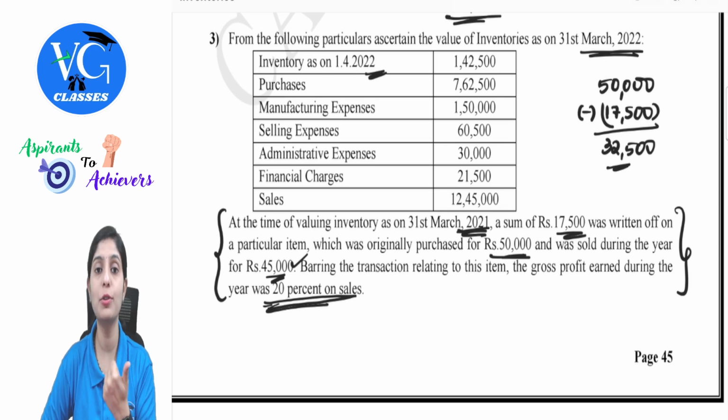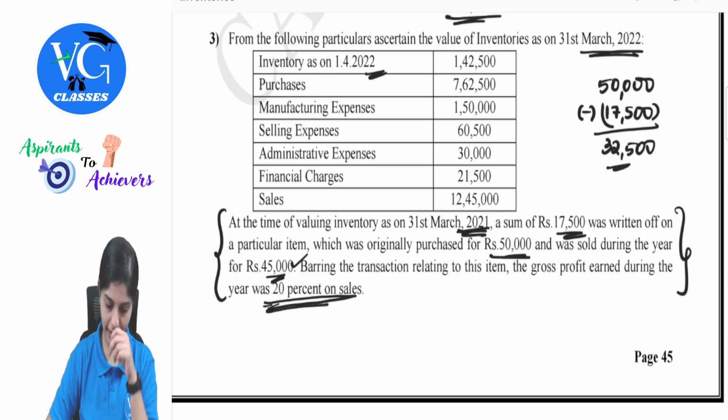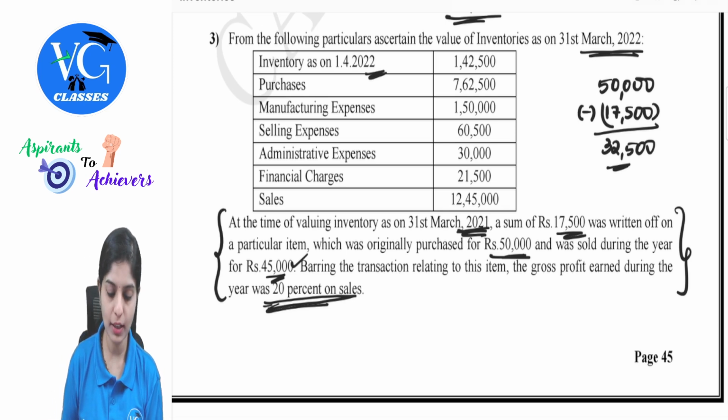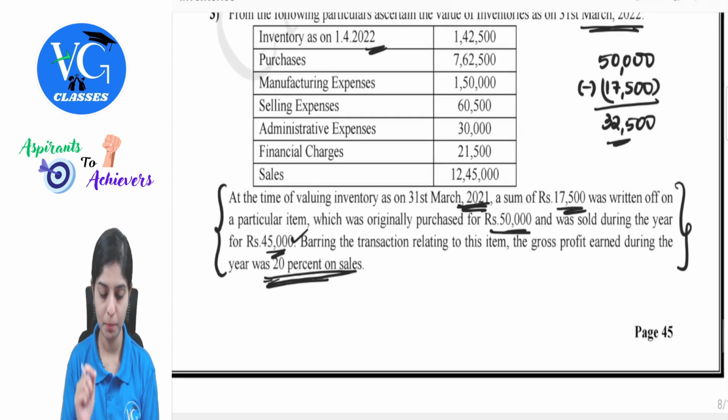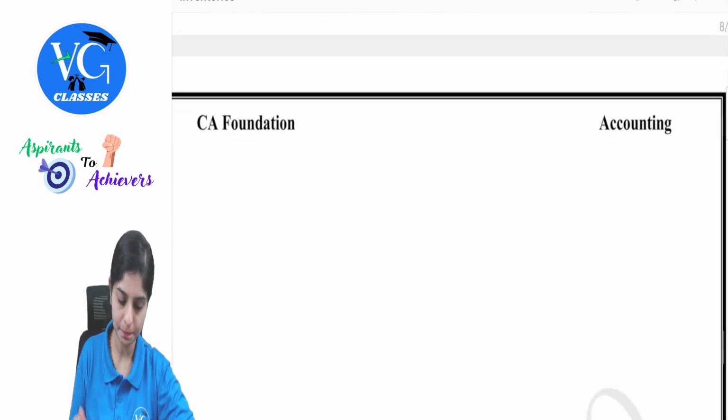Total sale value of goods available for sale, where we were taking sales and then closing stock at selling price. Compare that with cost of goods available for sale. In this question, why did I ask you that was, is the closing stock value directly available to us at selling price? Please observe, please go through the question. It is nowhere given to us. So we need to find out the closing stock altogether using cost. That is not at selling price, but closing stock at cost. How can we find that out?